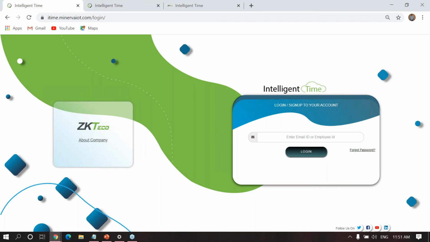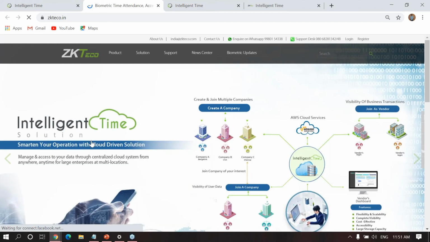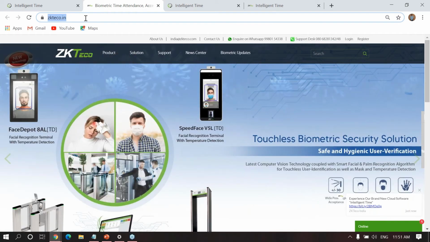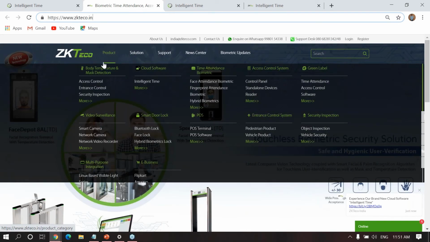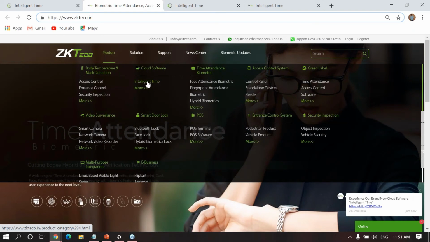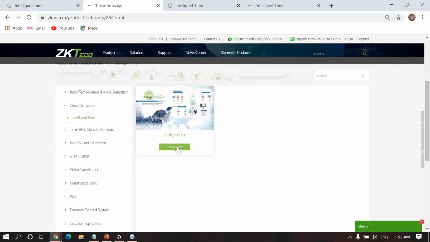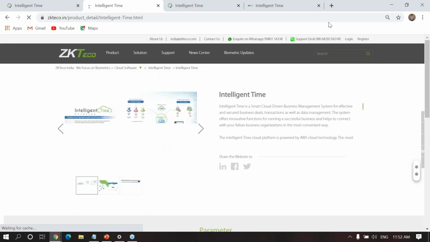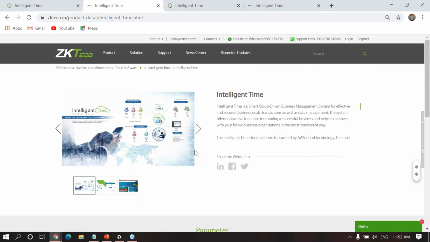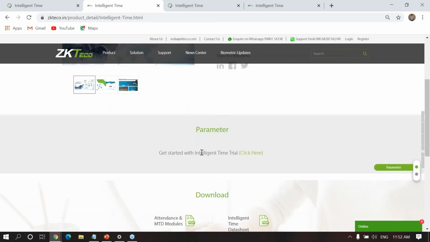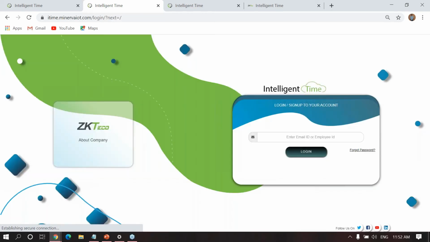First of all, you just log into our website, zkdeco.in. After that, go to product. Under product, you can see cloud software. Just click on intelligent time, and then click on learn more. Scroll down, you can see get started with intelligent time trial. Just click this. It will redirect to our cloud application.